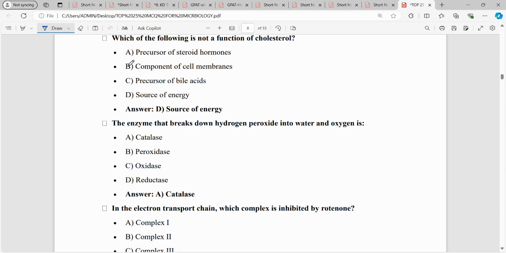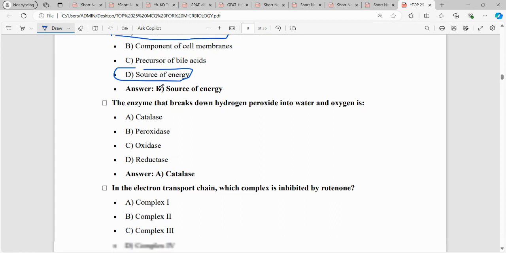Then which of the following is not a function of cholesterol? Cholesterol is a precursor for steroid hormones. Absolutely, it is involved in bile acids. It is involved in a lot of different steroid hormone production like estrogen and androgenic compounds. It's a component of cell membrane. It's a precursor for bile acids, but it is not a storage form of energy. So the right answer is source of energy.